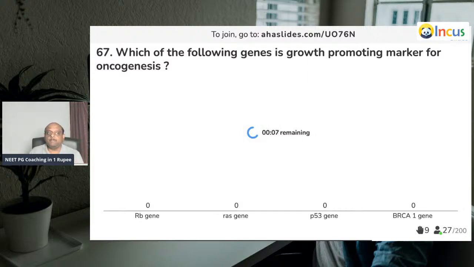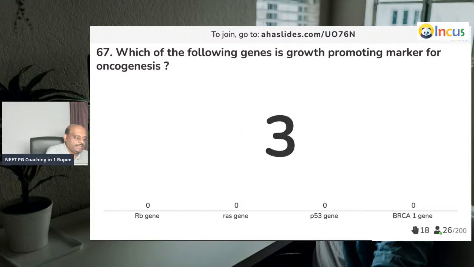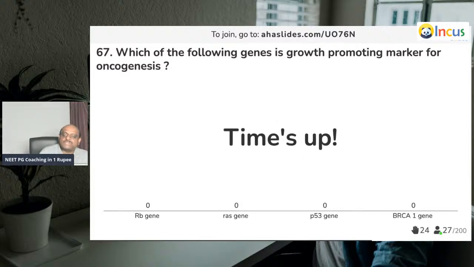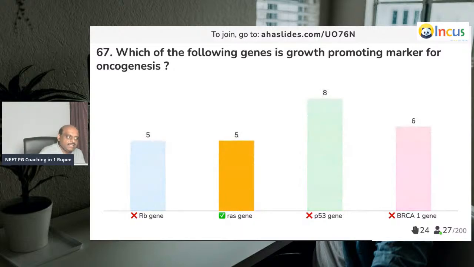Now, the growth promoting marker of oncogenesis is what? So, RAS is typically a member of the family of small GTPases, and they are involved in transporting signals within the cells.